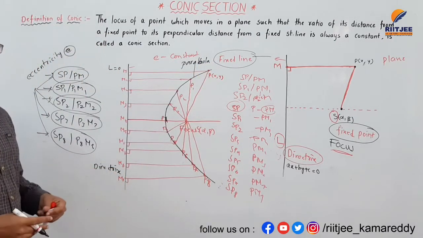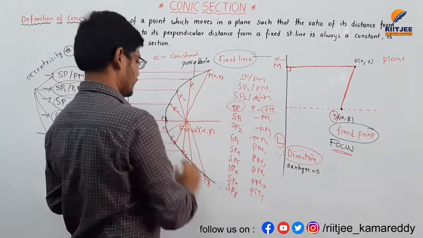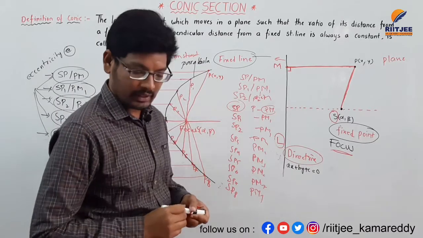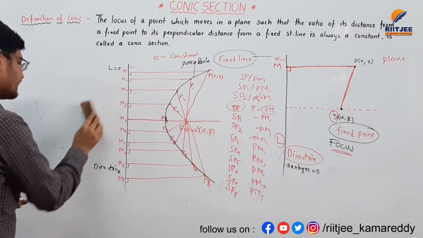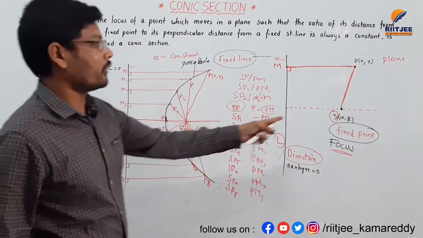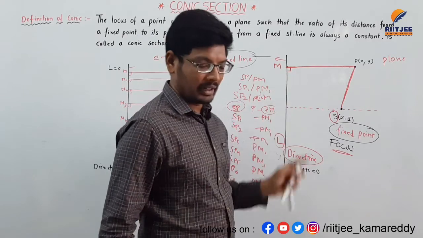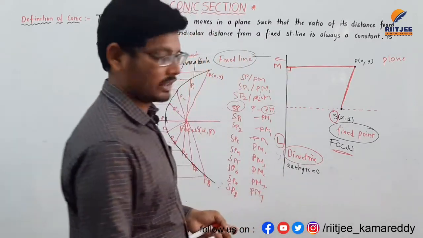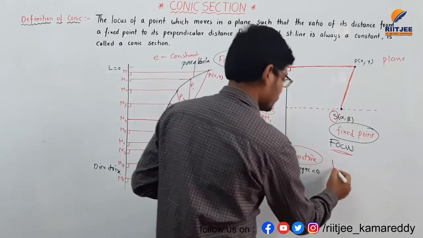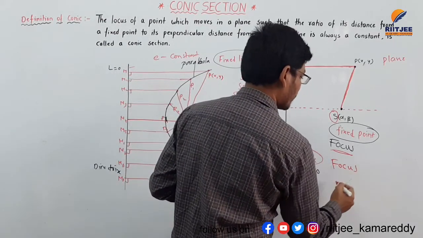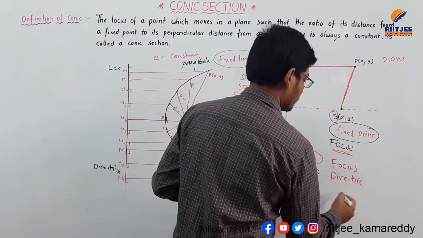Here we have several conditions. This black figure is called a parabola, and we have several types for eccentricity. Eccentricity is the ratio of the distance from the focus to the point on the plane to the perpendicular distance from the point to the directrix. You should remember focus, directrix and eccentricity.